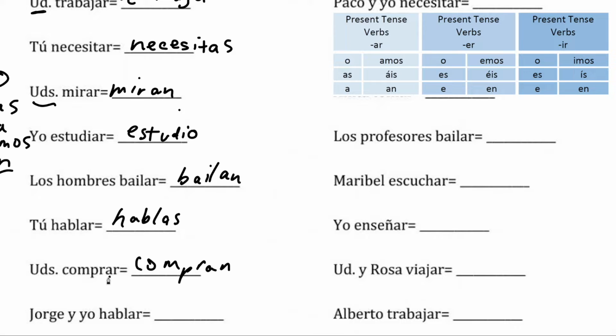Because we're just focusing on these endings here. Jorge y yo hablar. So to hablar, to speak. Jorge y yo means we, so hablamos. Moving onward.